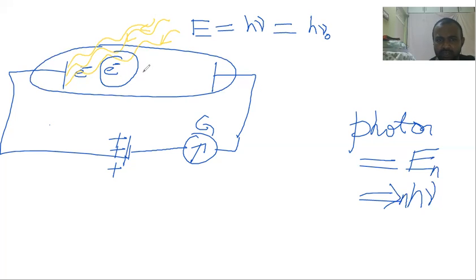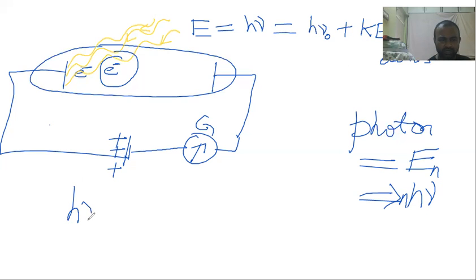These electrons get an energy equal to h nu naught, which is called the work function, plus some kinetic energy of electrons.